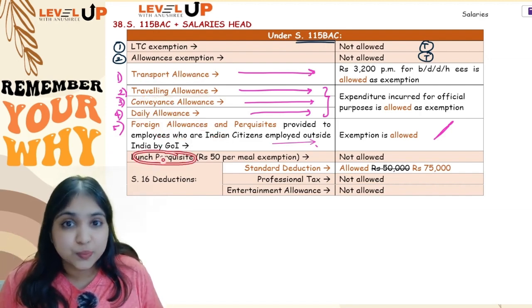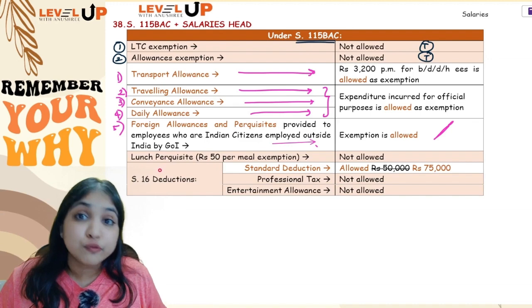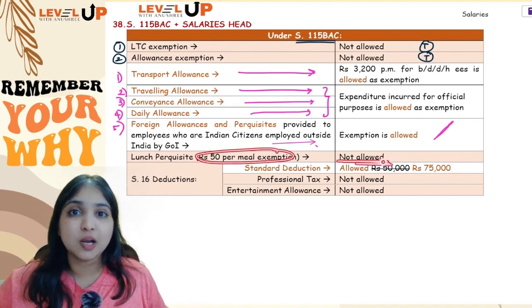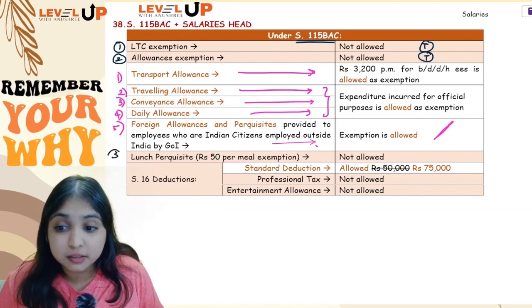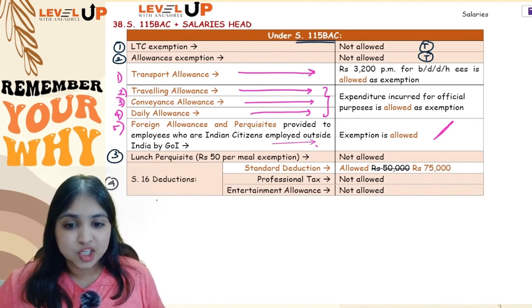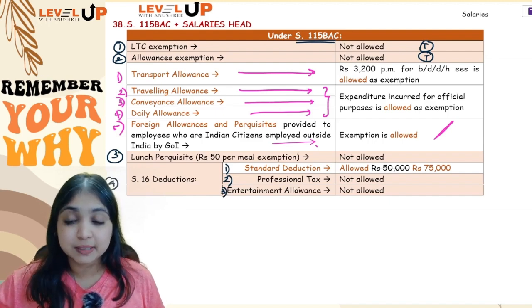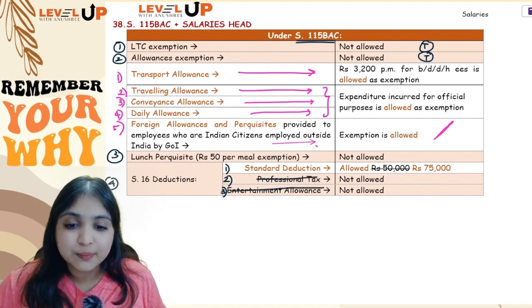Then lunch perquisite, remember we learnt lunch which the employer is providing, you get 50 rupees per meal exemption, right? That exemption you will not get under the default regime. So 50 rupees per meal exemption is not allowed if assessee is following the default regime. And the last point, the 4th point, guys, this I have just discussed with you. Under section 16, in the normal regime, you get 3 deductions: standard deduction, professional tax paid, and entertainment allowance for central government and state government employees. But if assessee is following 115 BAC, then only one deduction you will get, which is standard deduction.